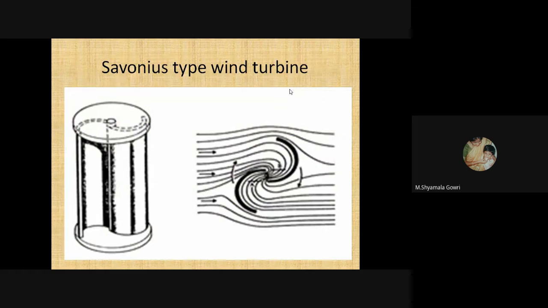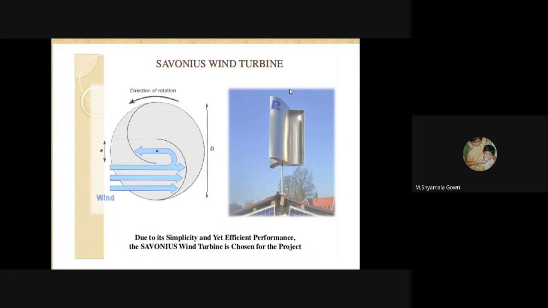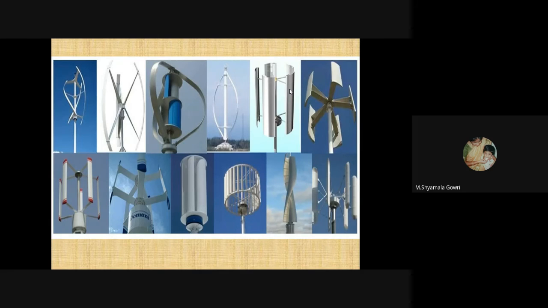These are the Savonius type wind turbines. These wind blades are rotating based on the wind direction. These are various configurations, various designs of Savonius and Darrieus type wind turbines.